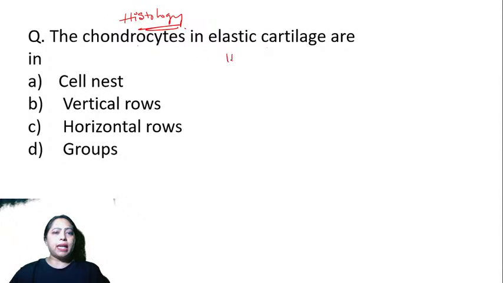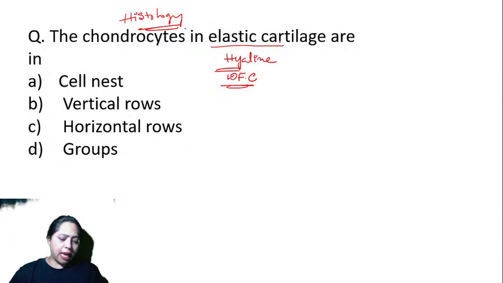Now there is elastic cartilage, hyaline cartilage, and white fibrocartilage. Out of these three, in the case of elastic cartilage, what is the arrangement of cells? Is it in a vertical row? That is seen in the white fibrocartilage. Cell nest is seen in hyaline cartilage.